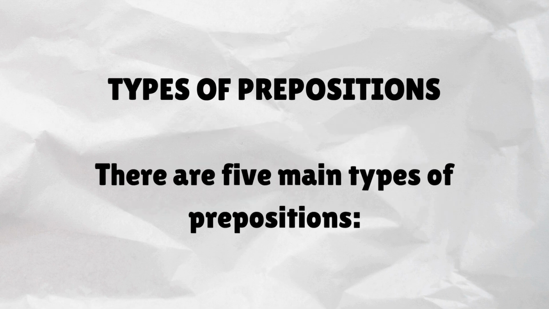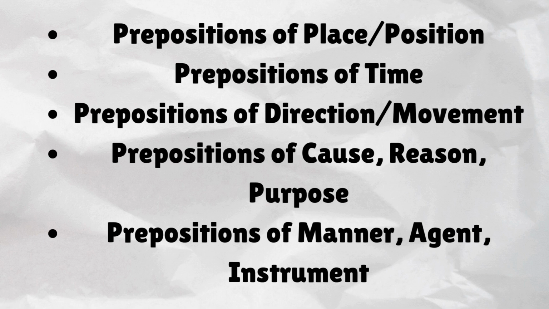Types of prepositions. There are 5 main types of prepositions: prepositions of place/position, prepositions of time, prepositions of direction/movement, prepositions of cause, reason, purpose, and prepositions of manner, agent, instrument.